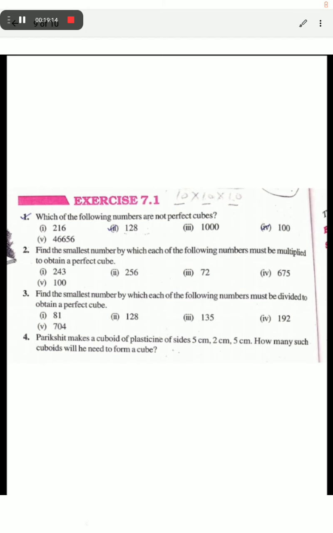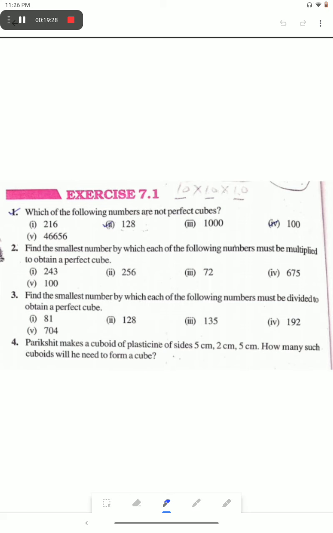Now the last question is, Parikshit makes a cuboid of plasticine of size 5 cm, 2 cm and 5 cm. Now he is asking how many such cuboids will be needed to form a cube. Now what is the size of the cuboid we have? 5 into 2 into 5. Now we have to make it a perfect cube. Now for a cube, what should we have? Prime factors should have 3 triplets.